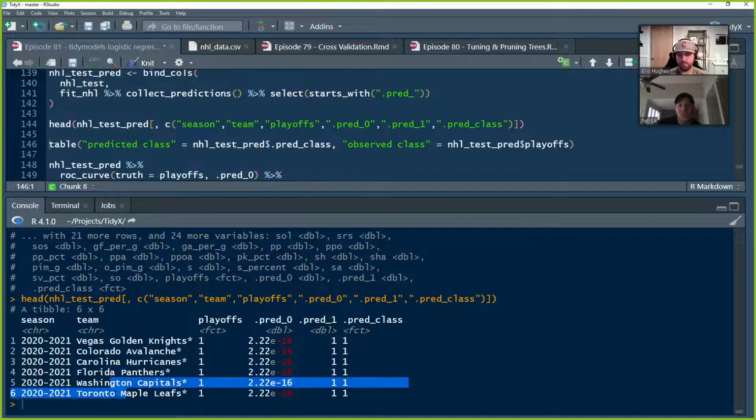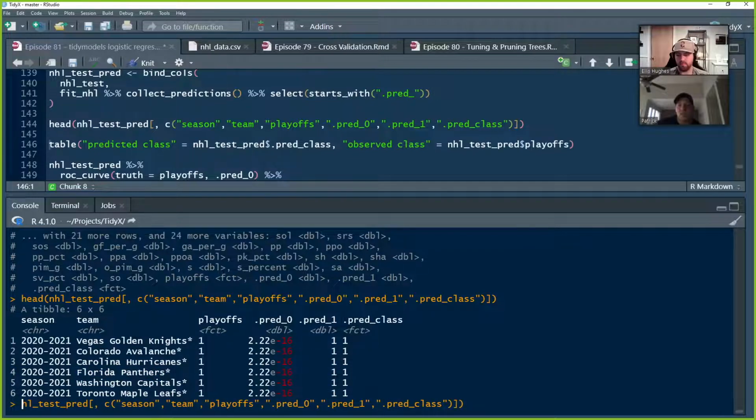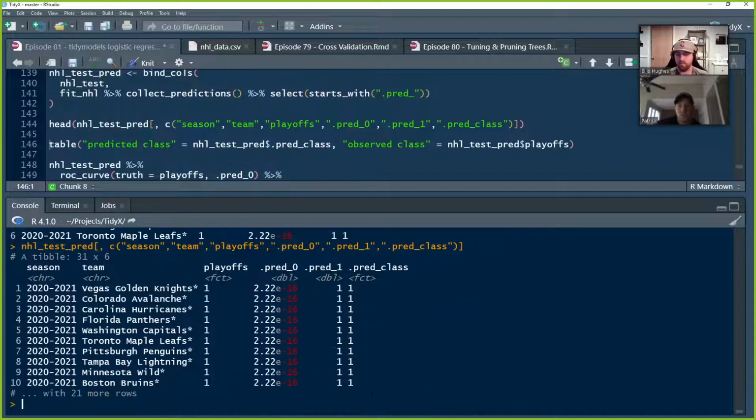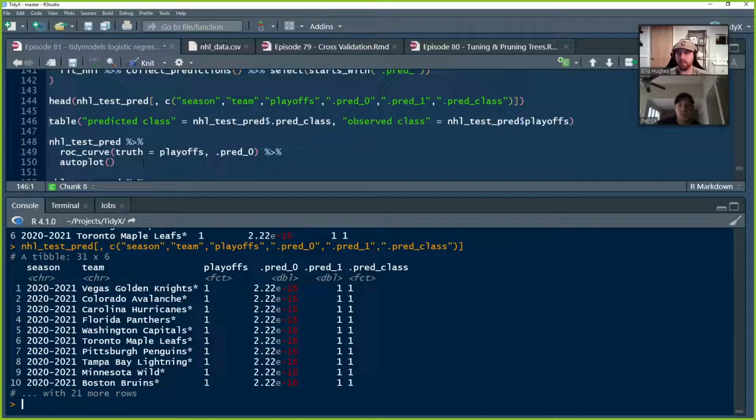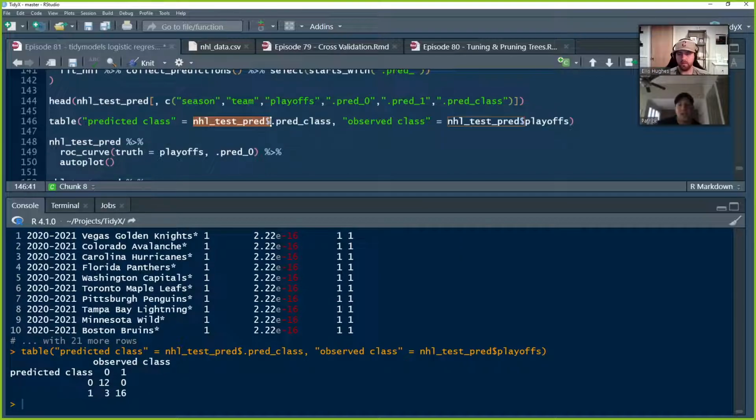interest in this case, and we can get a sense for the prediction accuracy by looking at a simple little 2x2 table, a confusion matrix, which we build right there. So I took table, and I actually name these so that I remember what I'm looking at, because they are 0 and 1. So on the vertical is the predicted class.